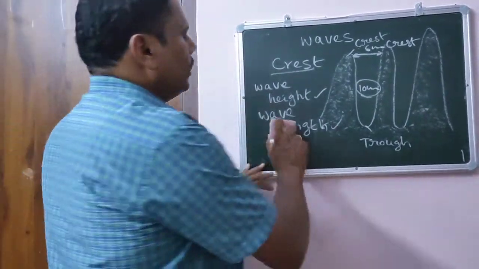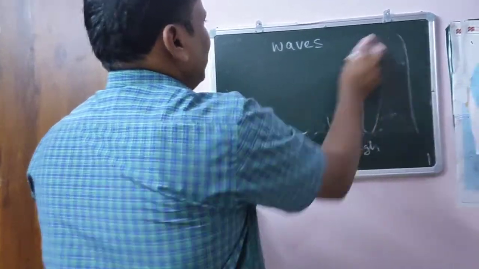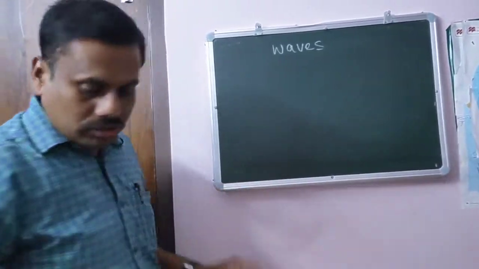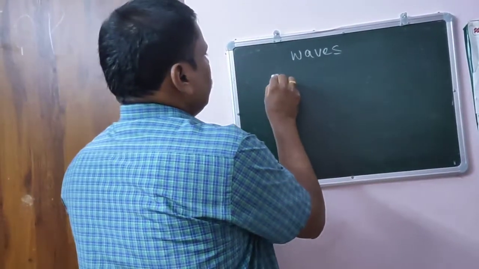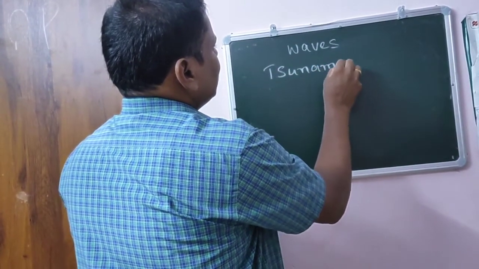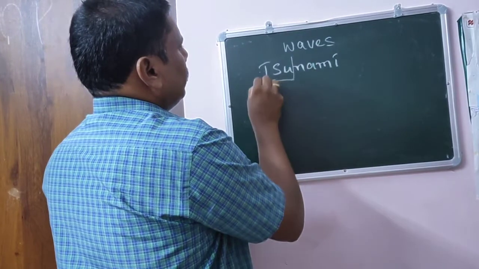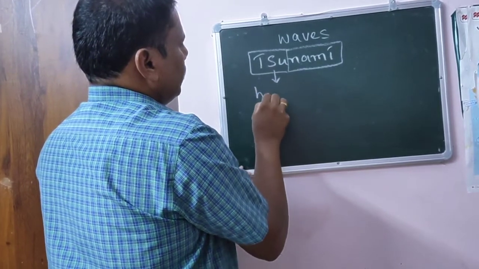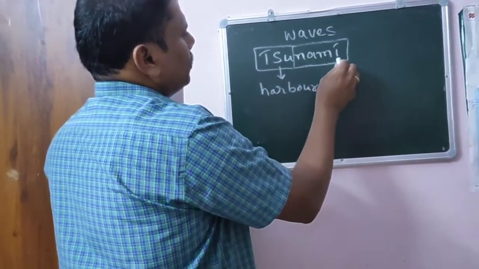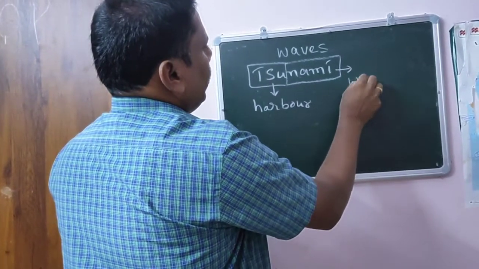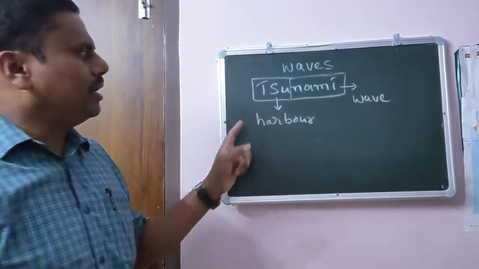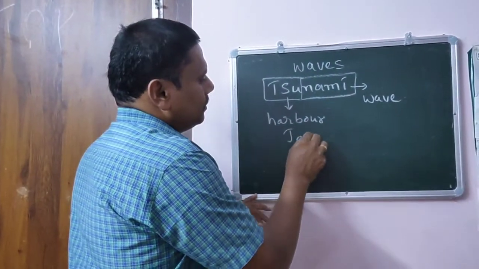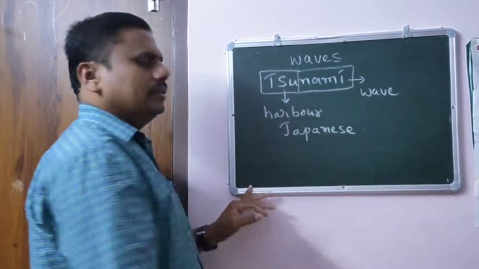Now finally coming to the other important one as a part of this only. If such waves come in a large amount, what are those called? That's why you have to know about a tsunami. So here two words are there. One is su and another one is nami. The meaning of su is harbor. What is the meaning of nami? Wave. So what is the meaning of tsunami? Harbor wave. So tsunami is a Japanese word.